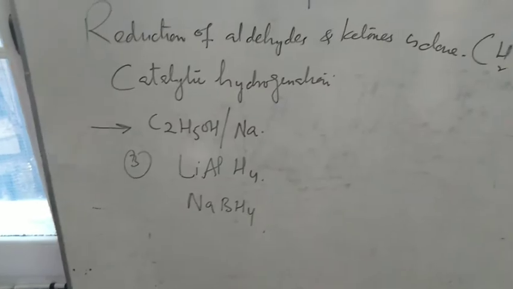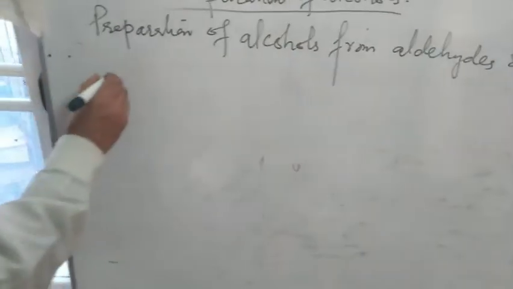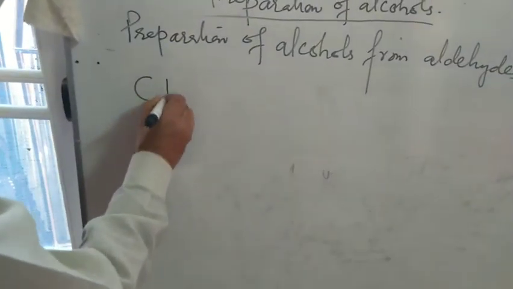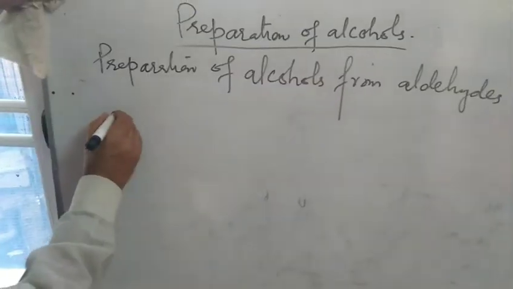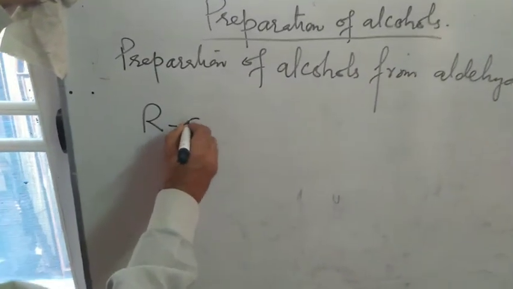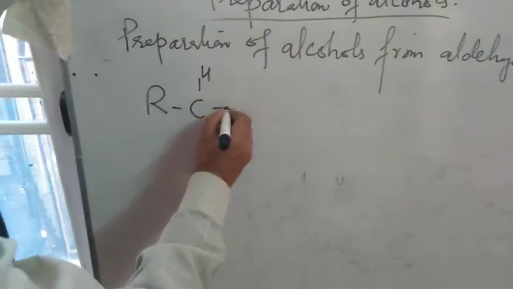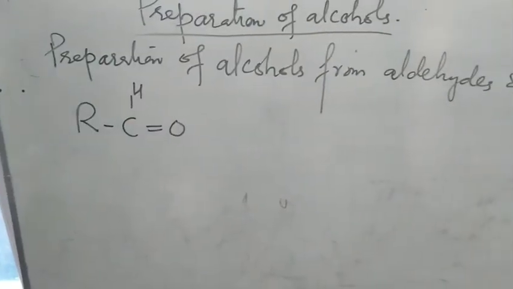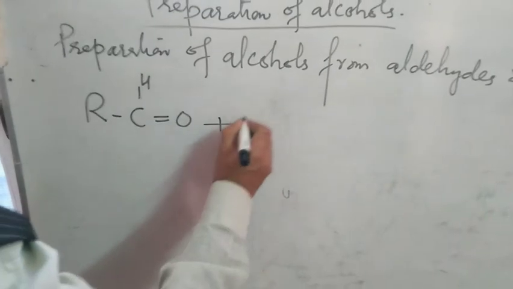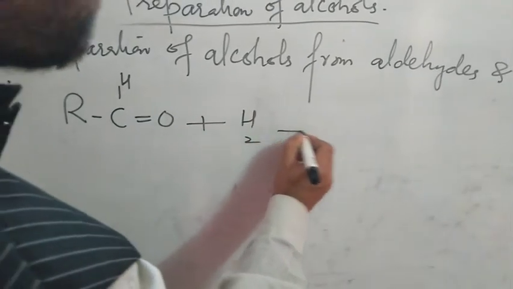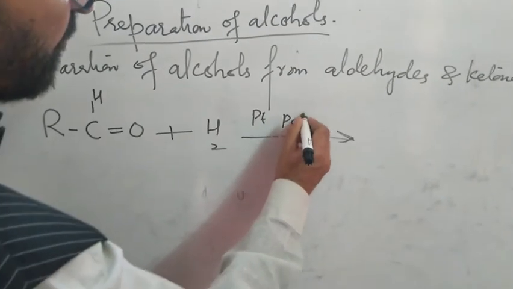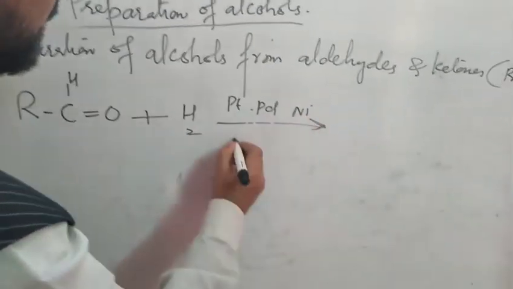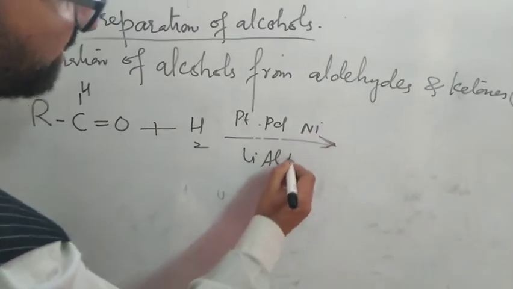So this is the aldehyde general formula plus H2. यहाँ पर हम लिखेंगे platinum, palladium or nickel or lithium aluminum hydride.